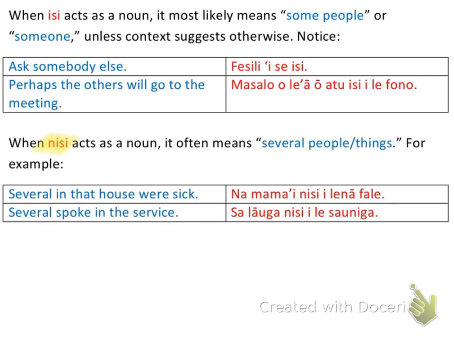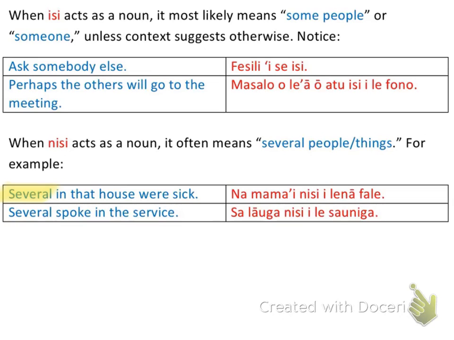and when I see nisi, it usually means something like several people or things, okay? So it kind of means more than ea when it acts as a noun. Okay, so let's look at these English sentences. So several in that house were sick. So the several right here is acting as my subject, okay, or the doer, or the object in this case, I guess.